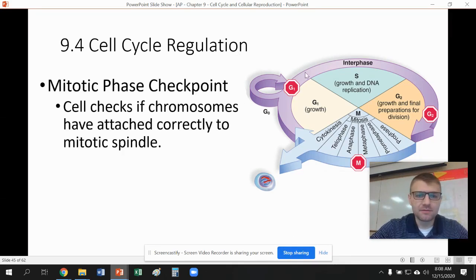All right, the M phase checkpoint is where the cell's going to check to make sure all the chromosomes are attached correctly, along the metaphase plate. Everything is just hunky dory, and the chromosomes are in the right places. If not, again, it's going to try to fix it. If it fixes it, the cell will continue on. But if it can't fix it, the cell will stop the whole process and try to kill that one cell. But this is just a third checkpoint that you need to know about.